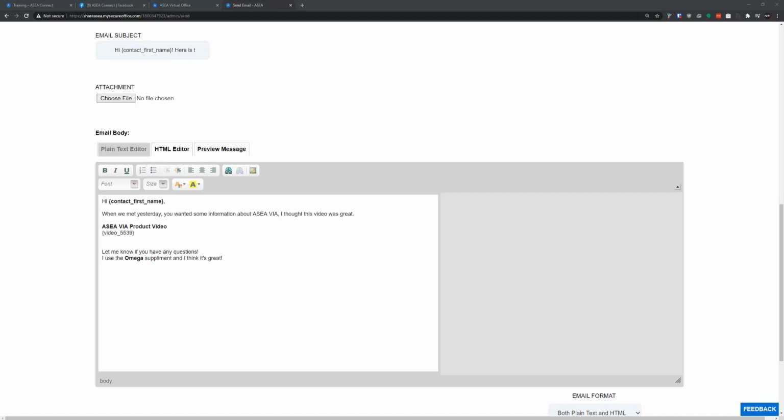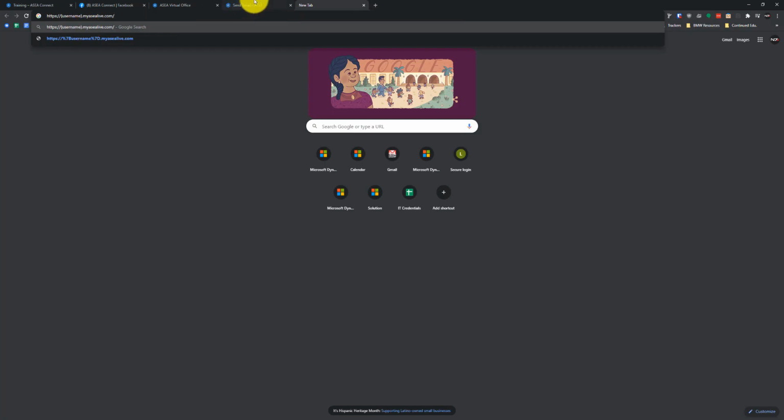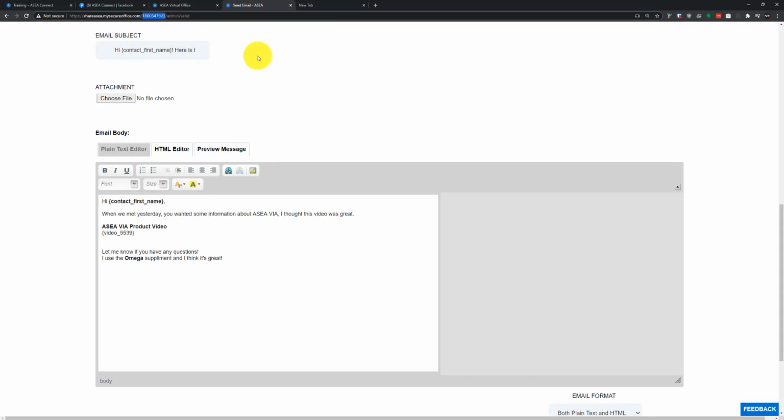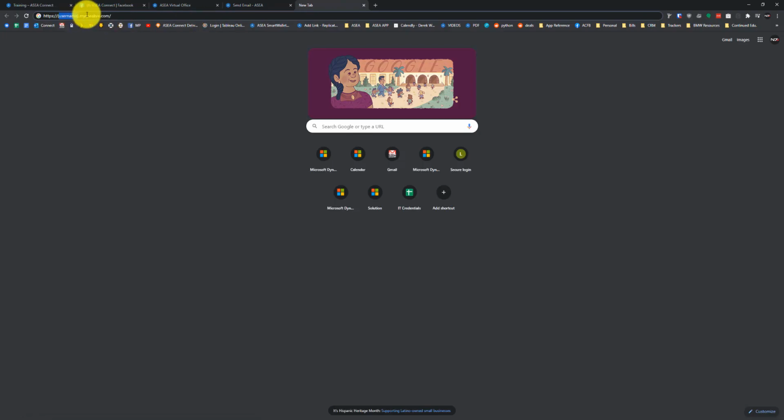Let me see if I can track it down. I don't have my ID memorized yet. Here we go. There's my associate ID.